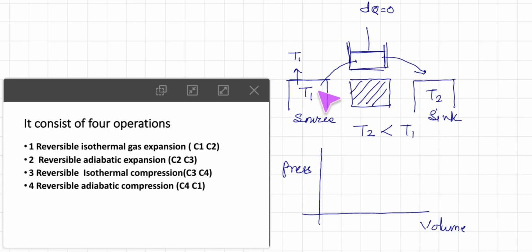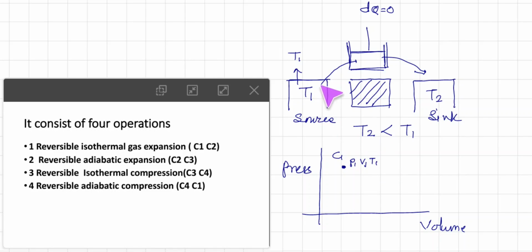When it attains temperature T1, it has a particular pressure and volume. That point we consider the first point, C1, where pressure will be P1, volume will be V1 and temperature will be T1.